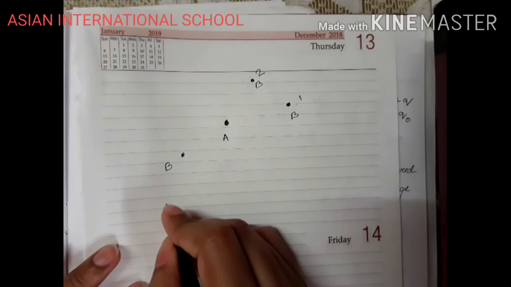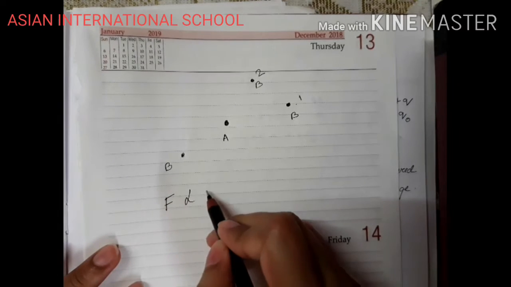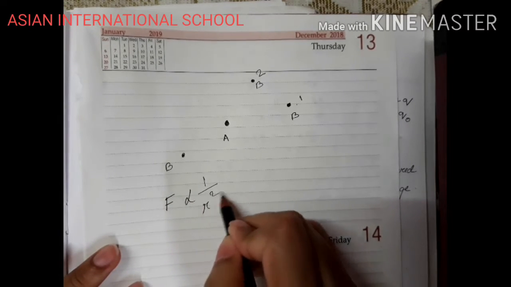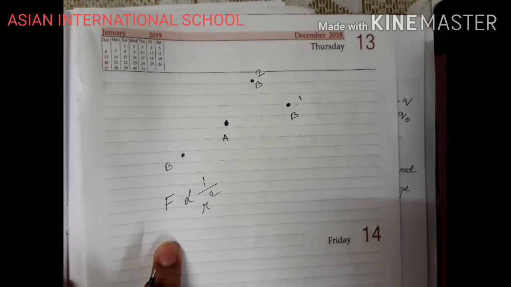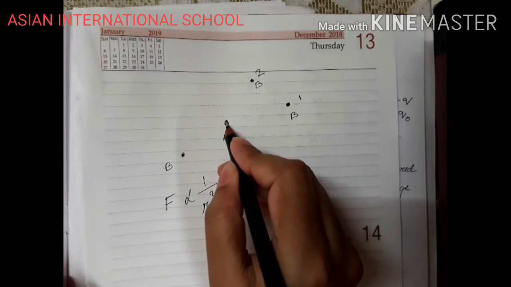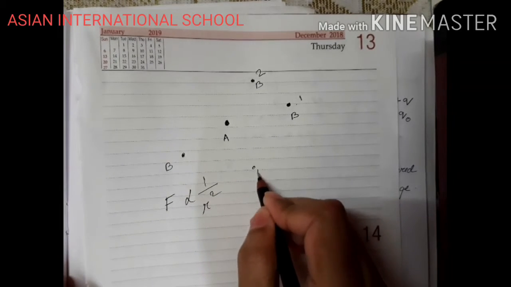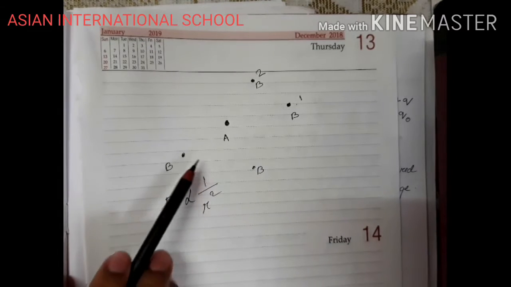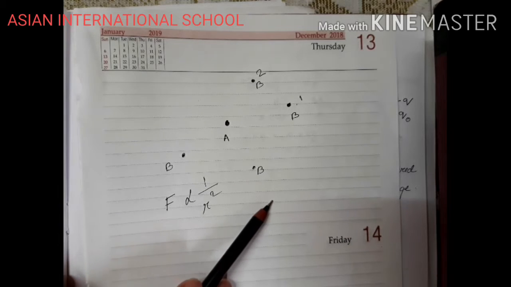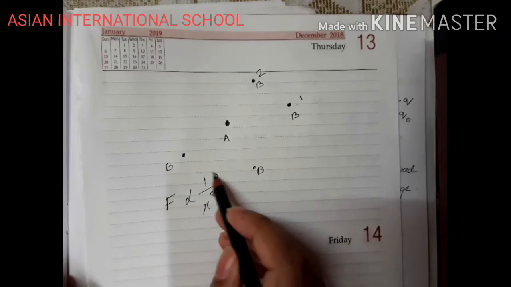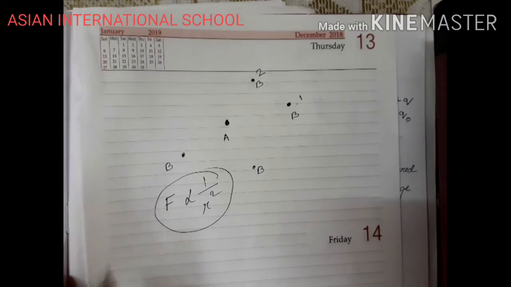Similarly, we also studied in the last class that force is inversely proportional to the square of the separation between two bodies. Now how long is this applicable? If this is body A and this is body B, and I keep on moving body B far away from A, will it be applicable forever or is there a limit?